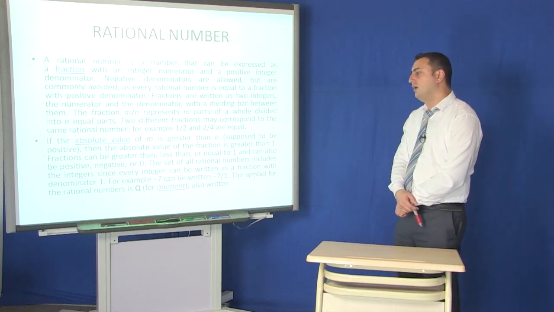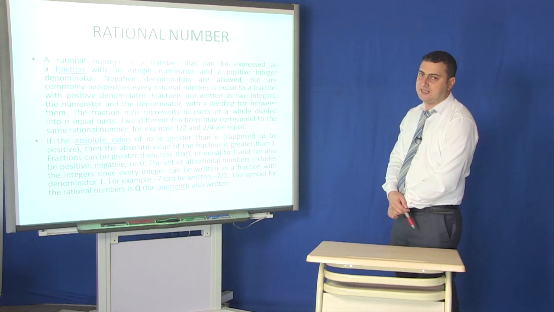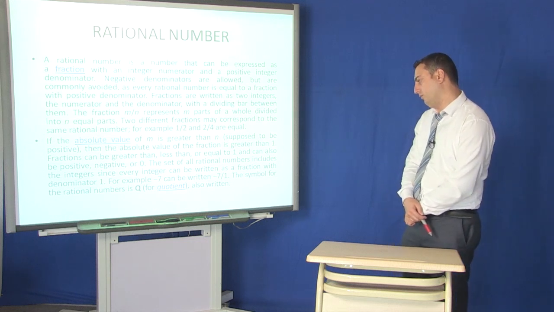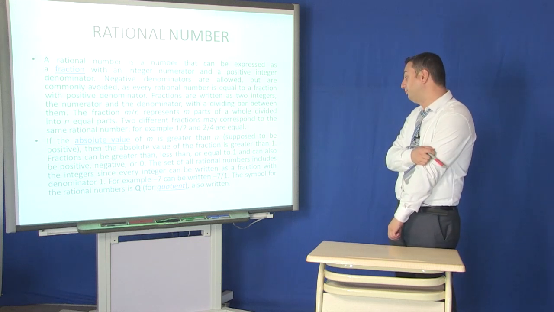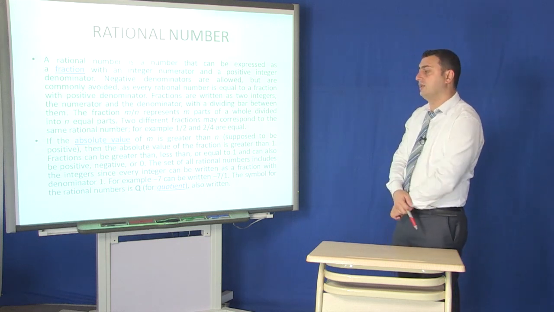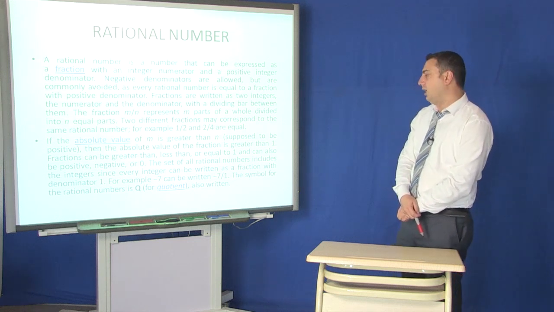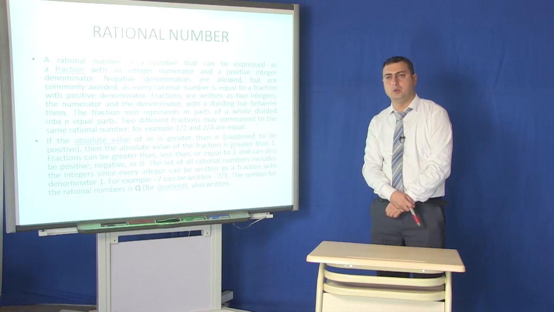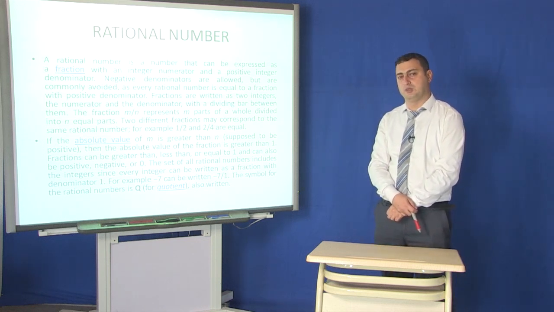For example, -7 can be written as -7/1. The symbol for the rational numbers is Q, also written as Q, and Q is the abbreviated or contracted form of quotient.